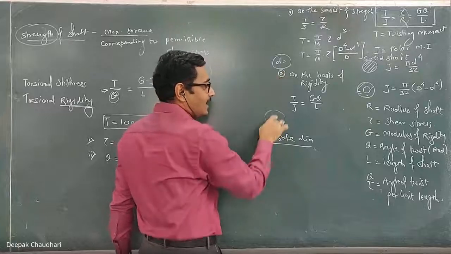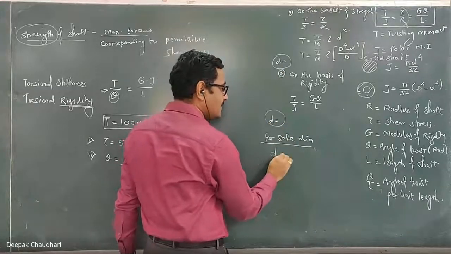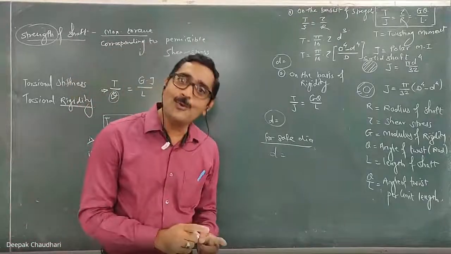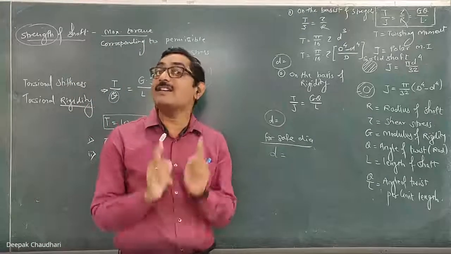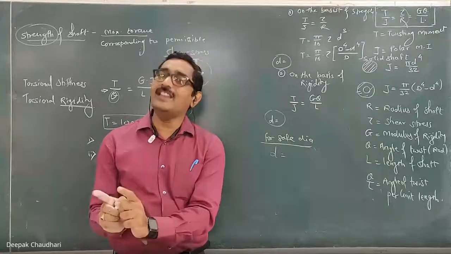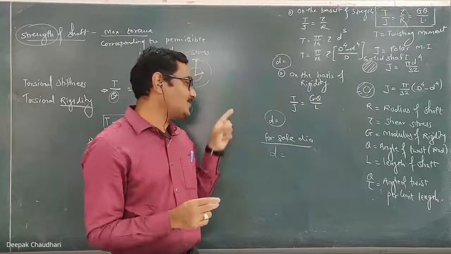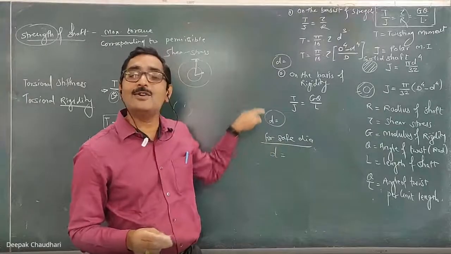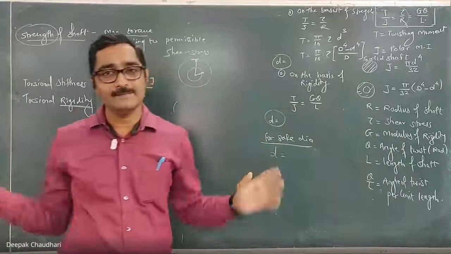You select the maximum value as the safe diameter. If it is force, the minimum value is the safe force. If it is a dimension, diameter, area or thickness, then for the safe dimension you have to take the maximum value out of these two, not the minimum.